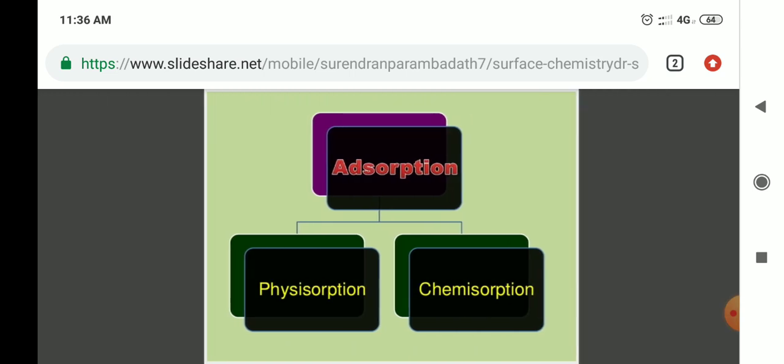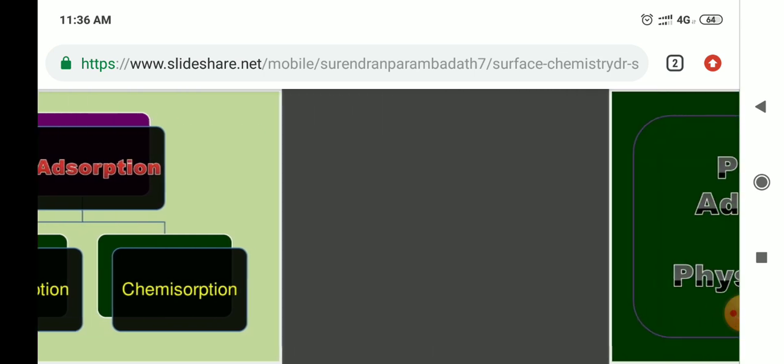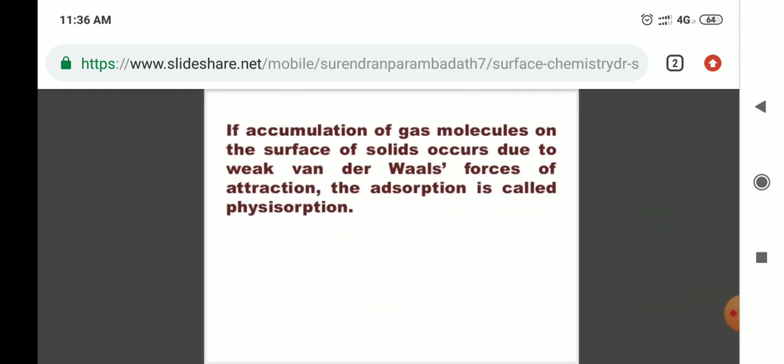The types of adsorption are the next point. There are two types, or two methods, in adsorption. The first one is physical adsorption or physisorption, and the second is chemisorption.